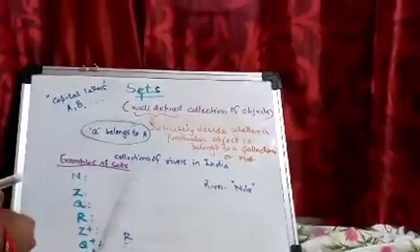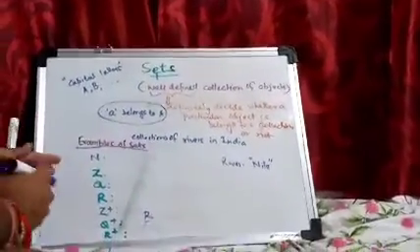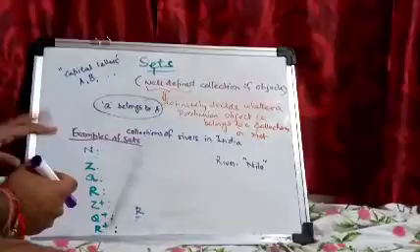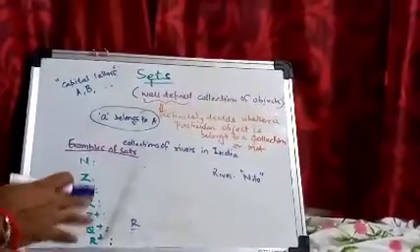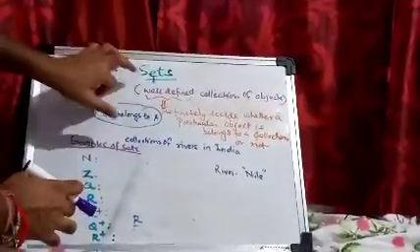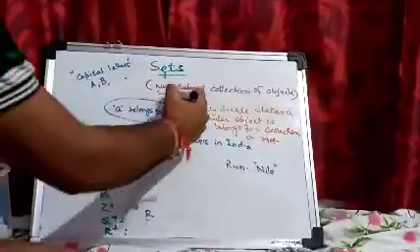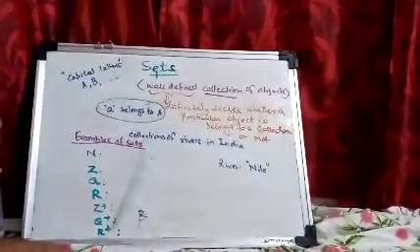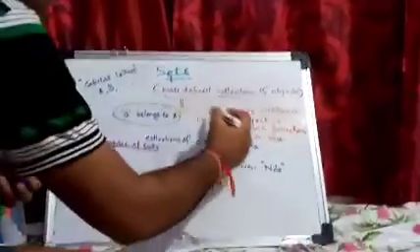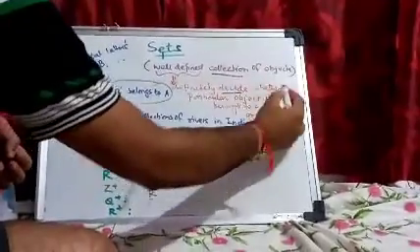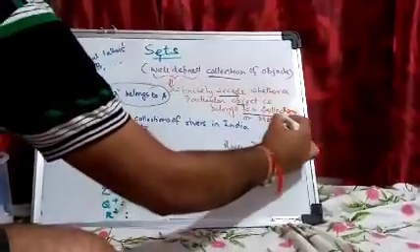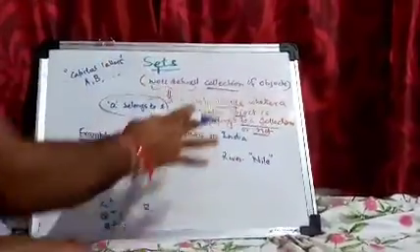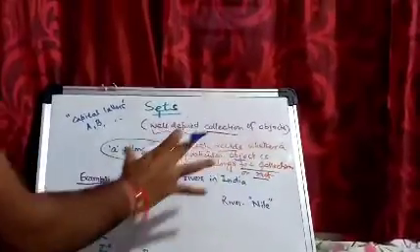Okay friends, in continuation with the set theory we discussed last time. So now we'll discuss the next topic. Last time we discussed the definition of sets. A set is nothing but a well-defined collection of objects, right? It is a collection, but that collection should be well-defined. What is the meaning of well-defined? We discussed that if it is well-defined, then we can decide whether a particular object belongs to a collection or not.